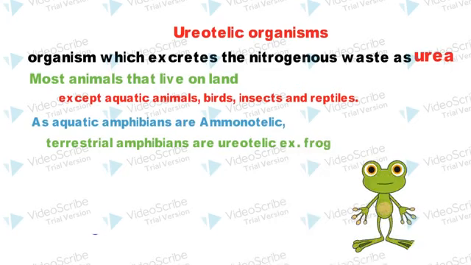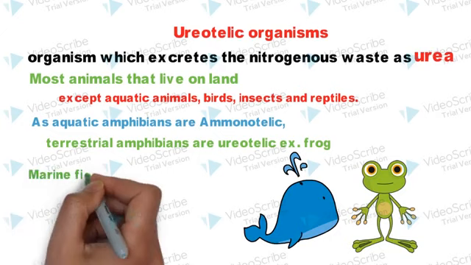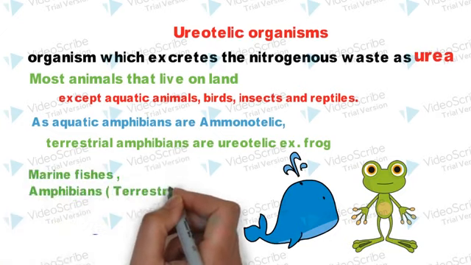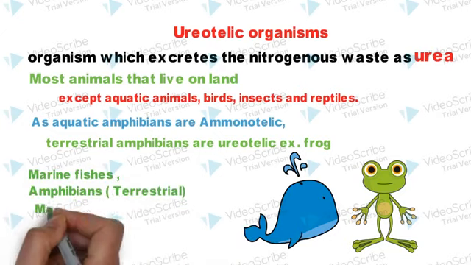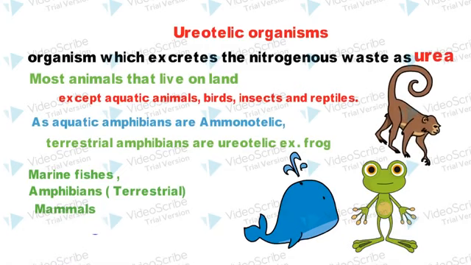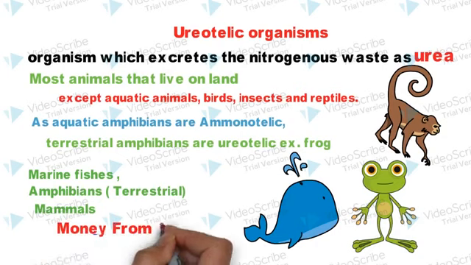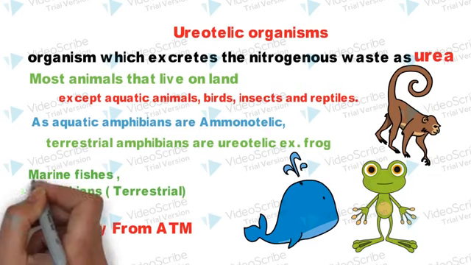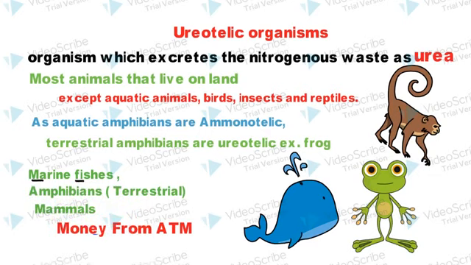So the examples are marine fishes, amphibians, the terrestrial ones, and the mammals. The mnemonic to remember ureotelic organisms is money from ATM. Here, money from represents marine fishes, AT represents amphibians, terrestrial, and M for mammals.